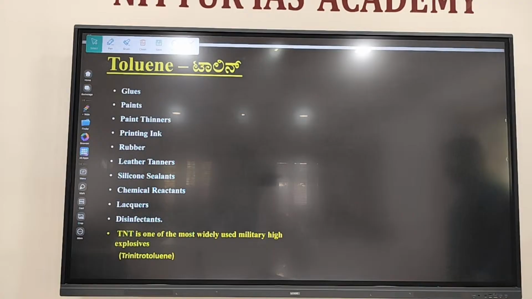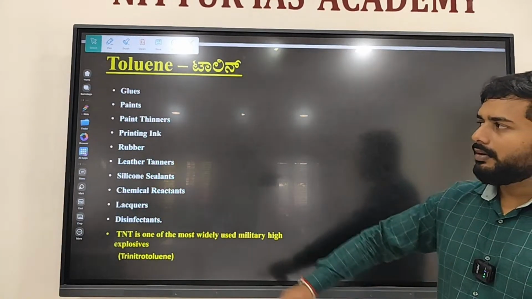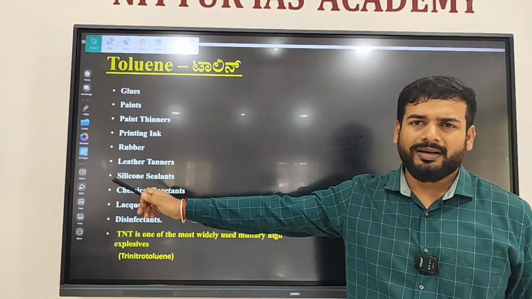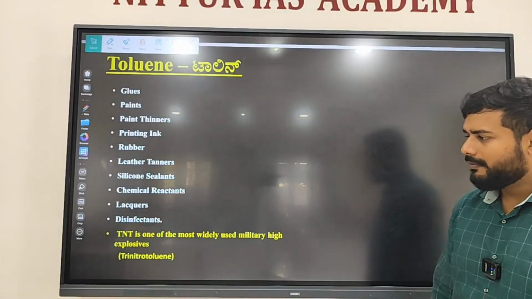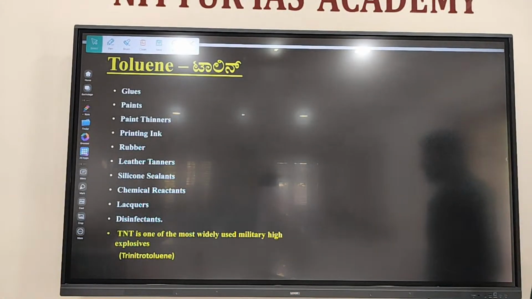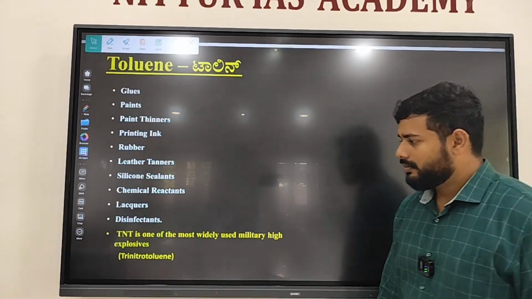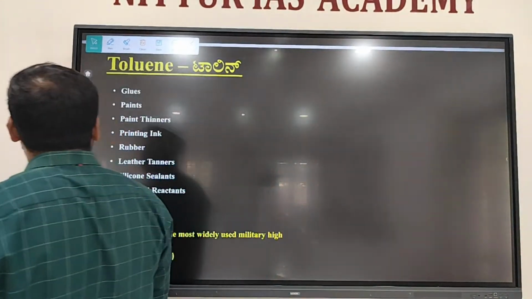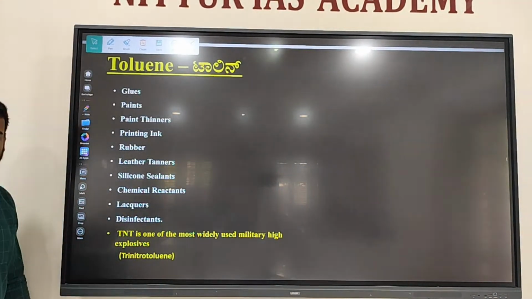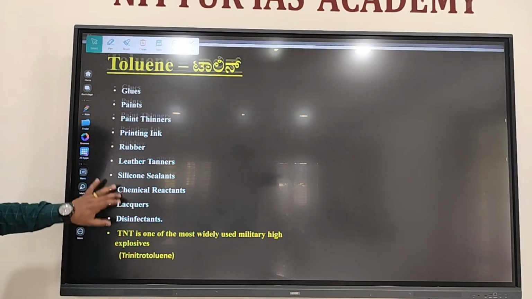Toluene is used in the manufacturing of glue, paint, paint thinner, printing ink, rubber, etc. Then a very important thing, it is used to manufacture the explosive called TNT, trinitrotoluene. Trinitrotoluene, the explosive TNT.